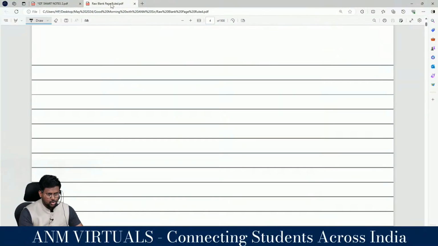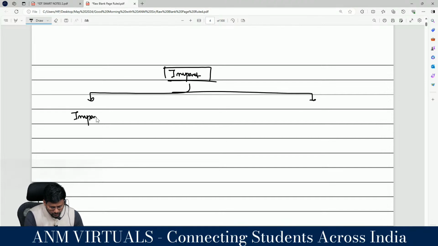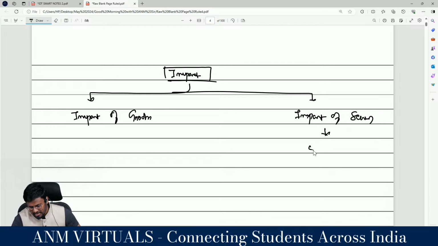So my dear lovable students, this is a one-line summary of the entire discussion. Import can be classified into how many categories? Two categories. Number one, import of goods. Number two, import of services. Import of services are covered under 5(1) of the IGST Act.